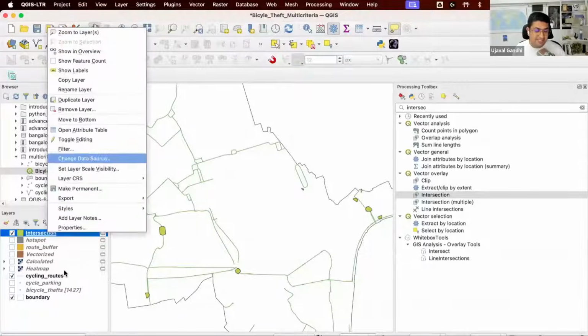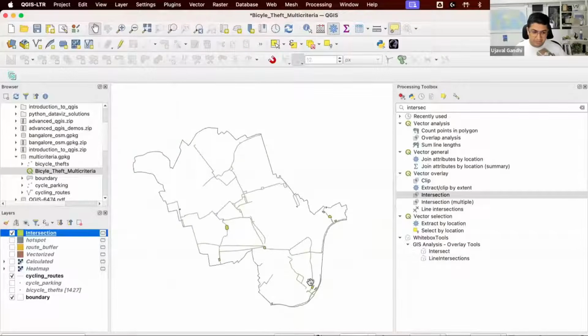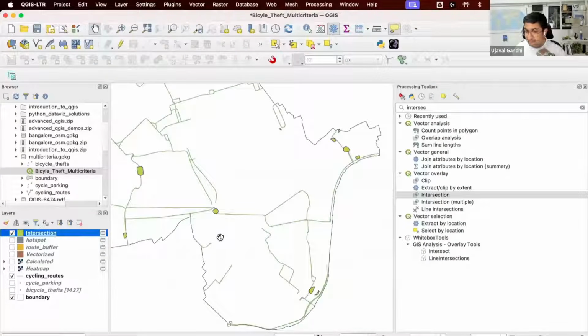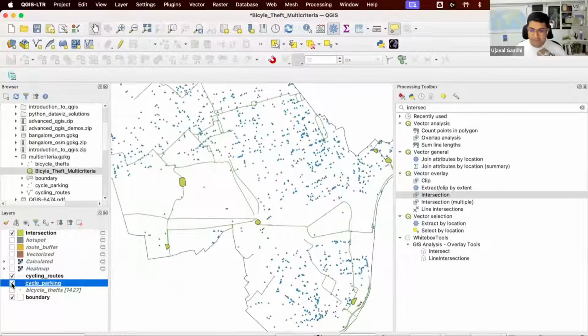So now I have this intersection that I've computed. This is the second criteria that I've incorporated. First one, hotspot. Second one, I intersected this with the buffer from the route. So if I put my new parking anywhere here, that will be within 50 meters of a route. I have all the parking facility. I want to put the parking at least 50 meters away from existing parking. Then only it makes sense to invest in this infrastructure.